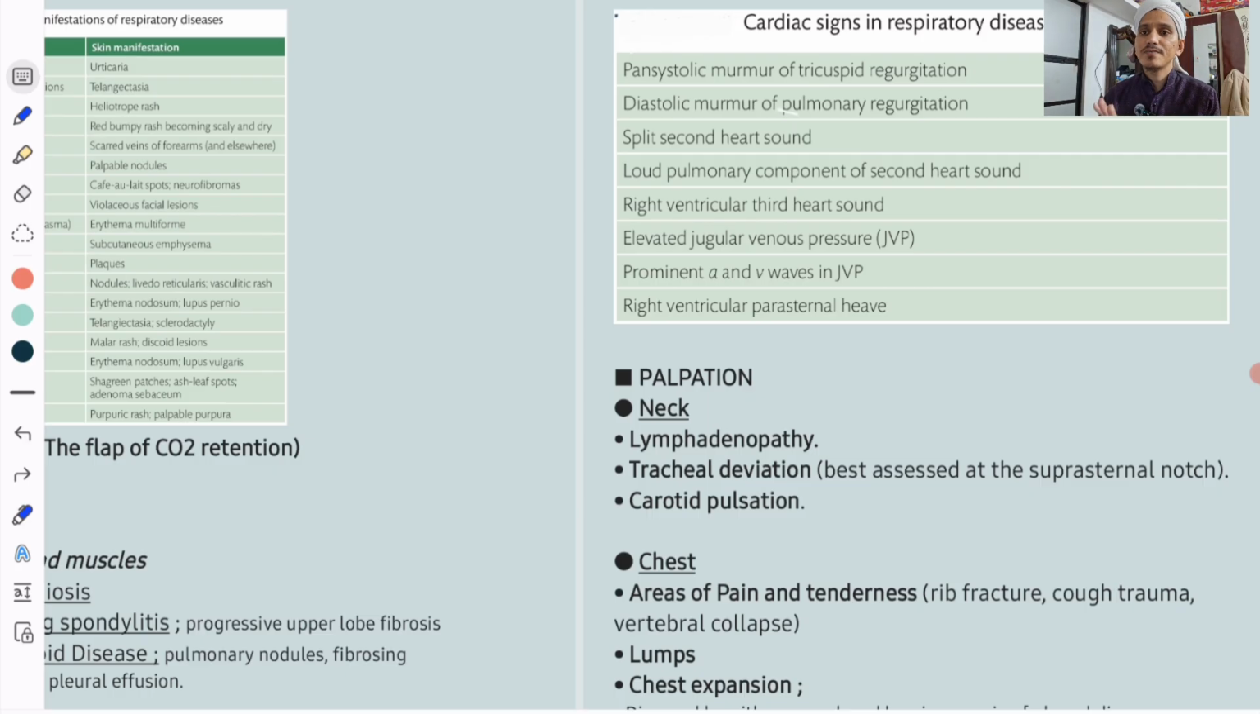Remember all these things, why they are happening? They are happening because of pulmonary hypertension. Then you will remember all these signs. That's about inspection. Coming to palpation.